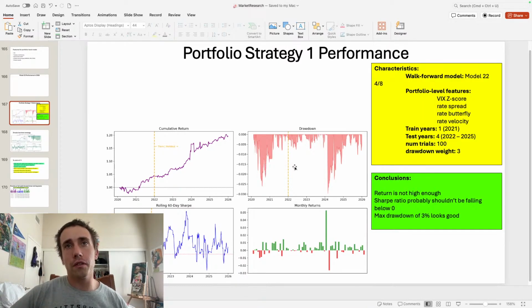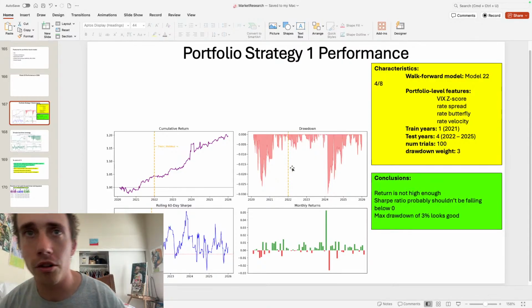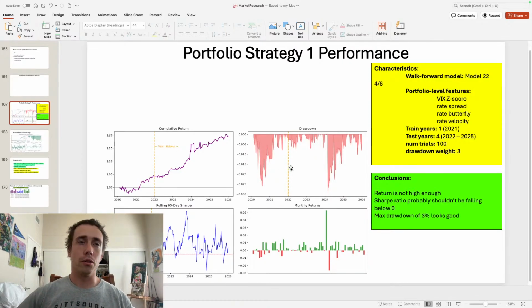It looks really good for the drawdown. The worst drawdown was 3%, so that's really great. I could be confident going forward with this model that I'm never going to lose over 3%. Also, the 60-day rolling Sharpe, this looks really good. There's no way to have something that never drops below 0 or always stays above 1. Generally, you want something with above 1 if you're going to implement it.